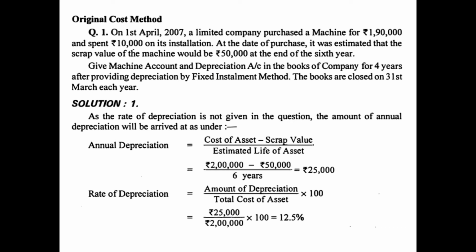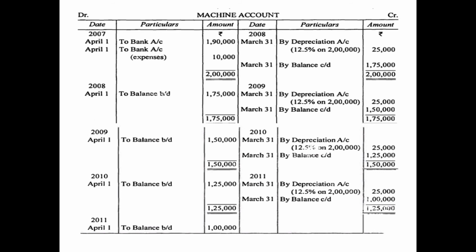Now you have to prepare the machinery account and depreciation account for 4 years starting from 1st April 2007, and every year your accounting year is ending on 31st March. And remember children, depreciation is calculated either at the end of the year or at the time of sale of an asset. So this is the machinery account.